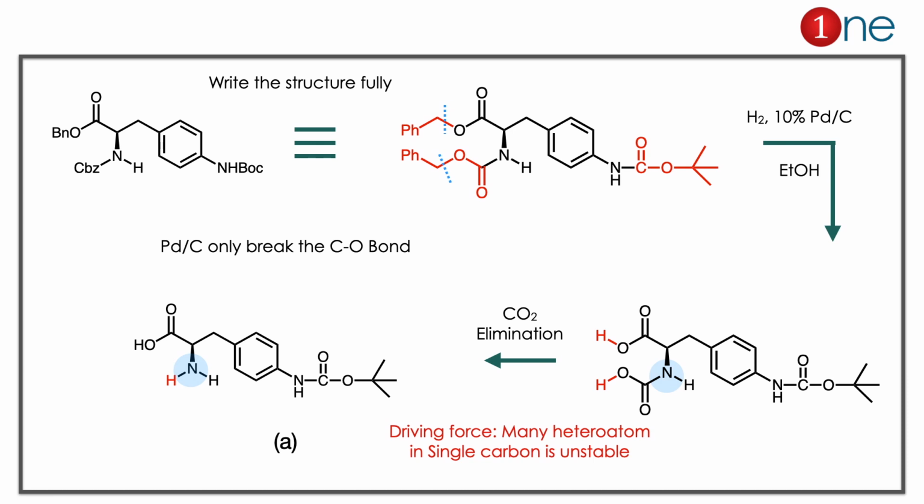The concept you have to learn here is palladium carbon selectivity. It is very selective, it can only break the C-O bond there. The second thing is you have to know how to write the protecting group full forms. Here you have to learn Bn, which is the benzyl group, Cbz, and the Boc group.